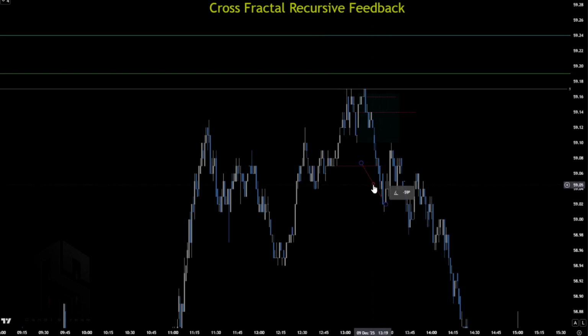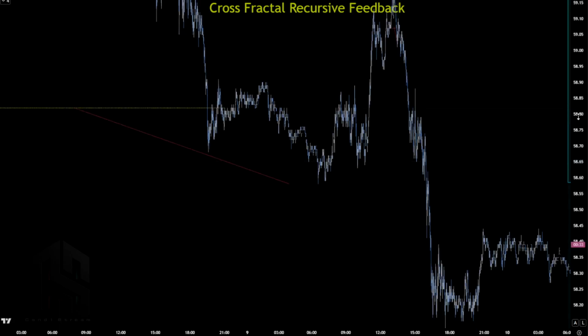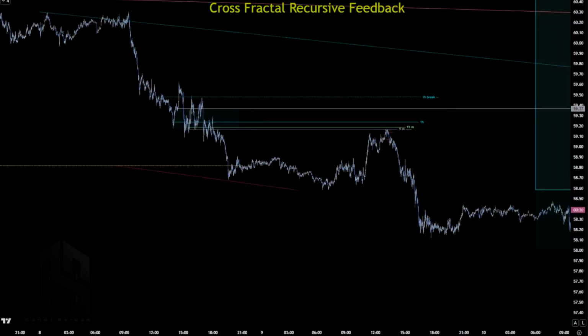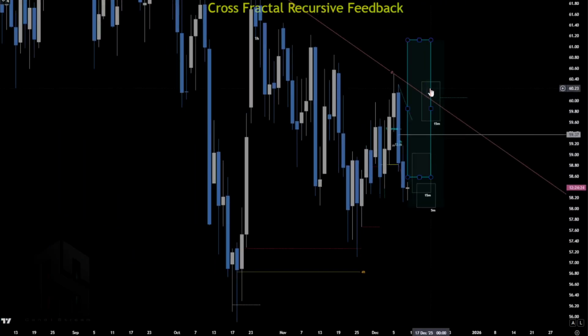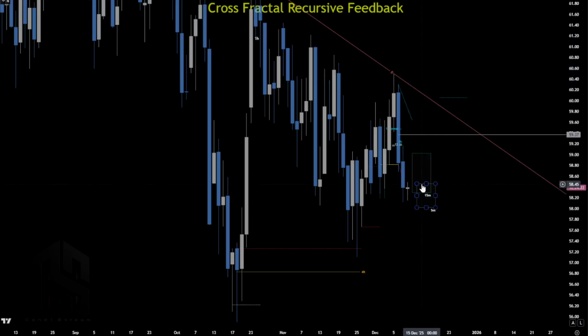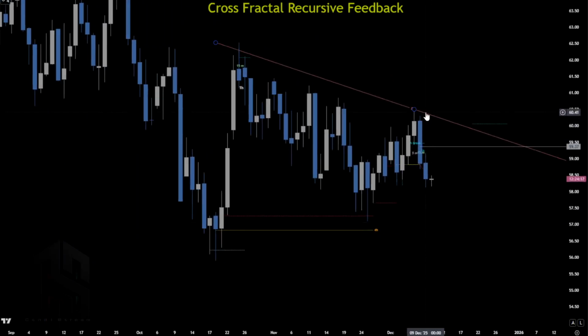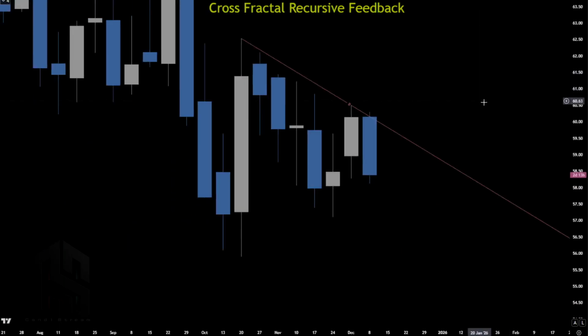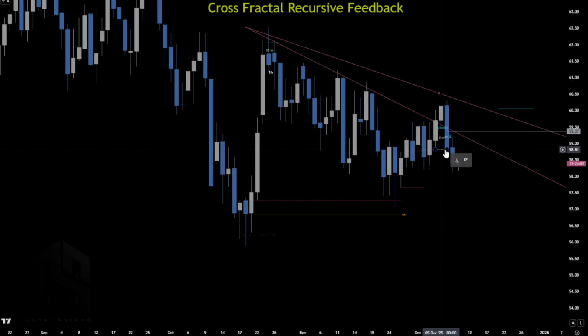Again, cross fractal confirmation, entry, and now we're continuing the daily trend down, and we continue the daily trend down until we have a confirmation. We break something on daily, because then we no longer follow the daily trend, but we follow the weekly fractal, which is right here. So let's see where the daily is that needs to break. So this was daily that we defined, and yesterday it closed.